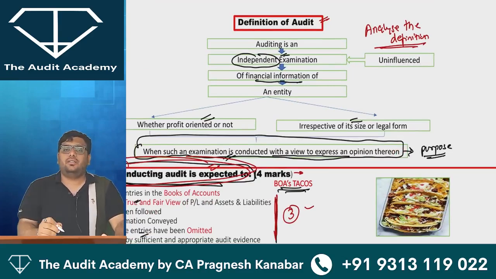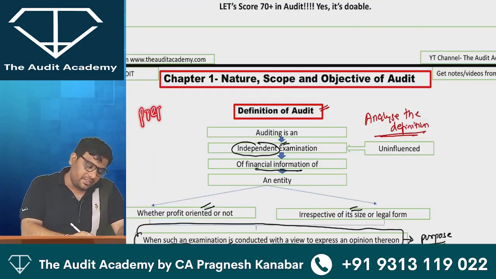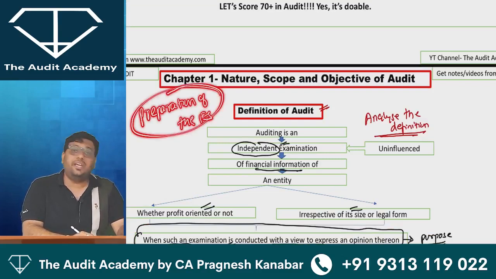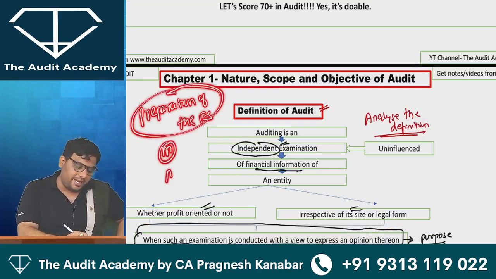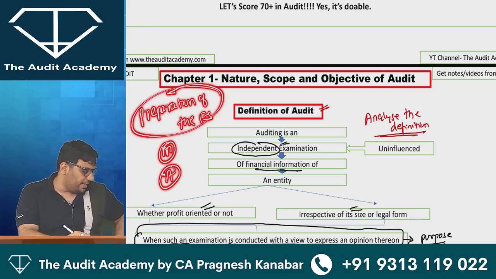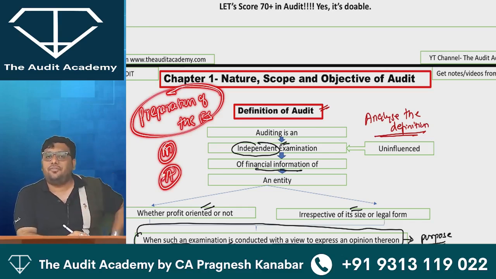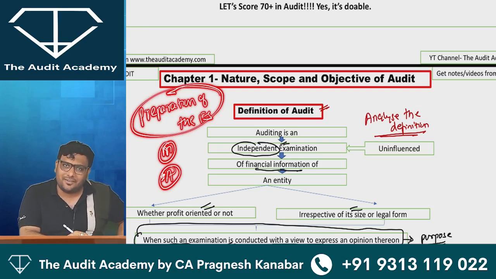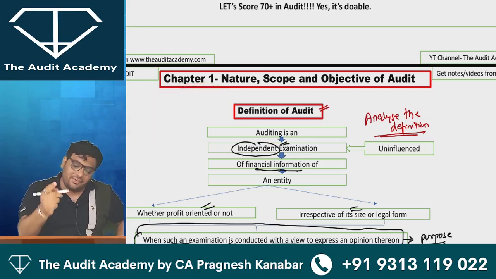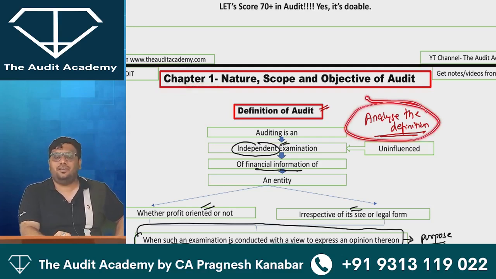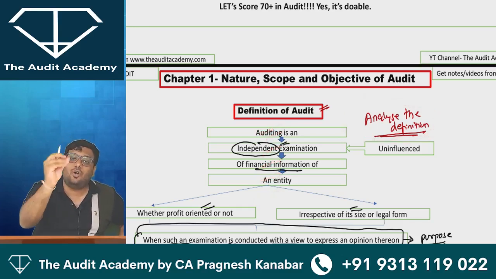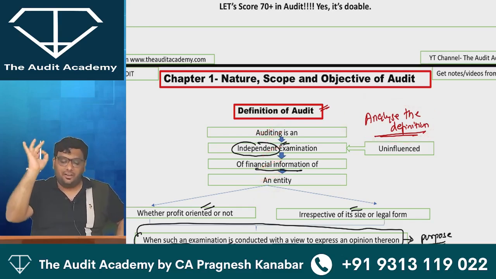Who is going to prepare the financial statements? Preparation of the financial statements is the responsibility of M for management or A for auditor? M for management. The auditor is going to examine the financial statements and express an opinion. So listen to me. Whenever they say analyze the definition, you will pick up every single line of that definition and write something on every single line. Have I made myself very clear?